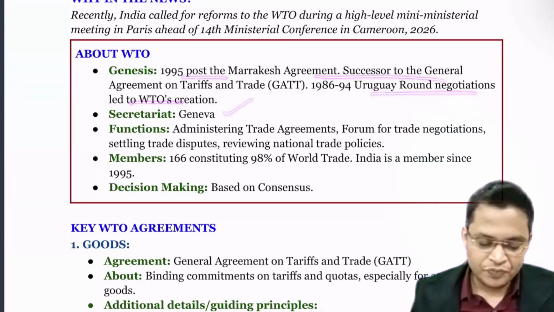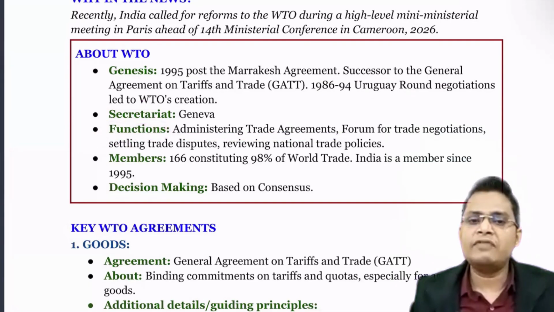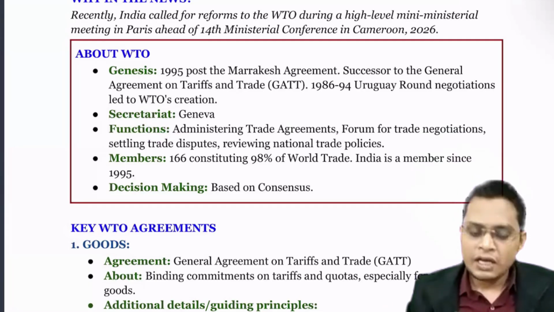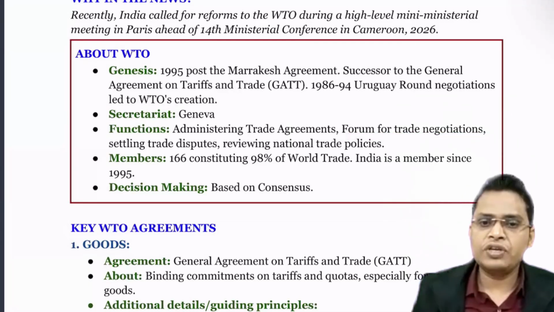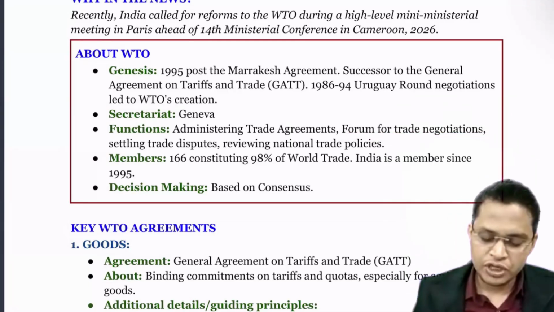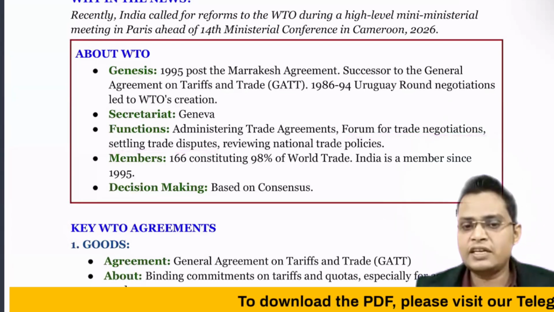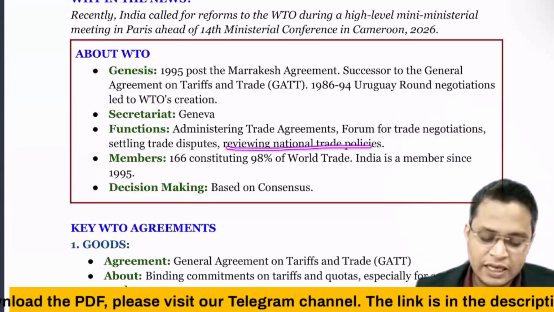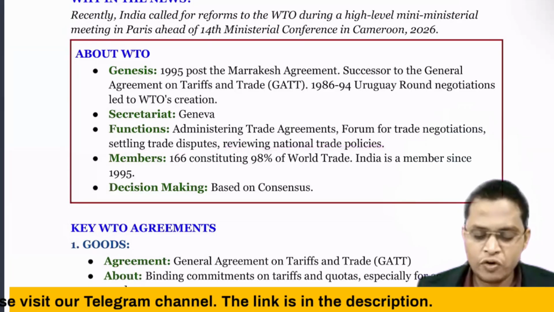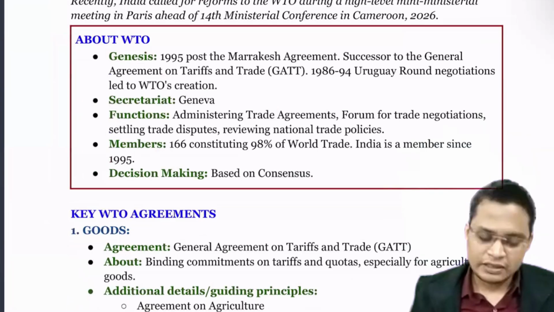Then the Secretariat is in Geneva, Switzerland. What are the functions of the WTO? Administering trade agreements. Whatever trade agreements exist among countries, it administers them. Then it is a forum for trade negotiation. We can have free trade negotiations and negotiate a lot of disputes in the WTO. Then settling trade disputes. If there is a dispute in a trade matter, that is also resolved in the WTO. Then reviewing national trade policy. It also reviews different countries' trade policies, and whether they are imposing any barrier to international trade.